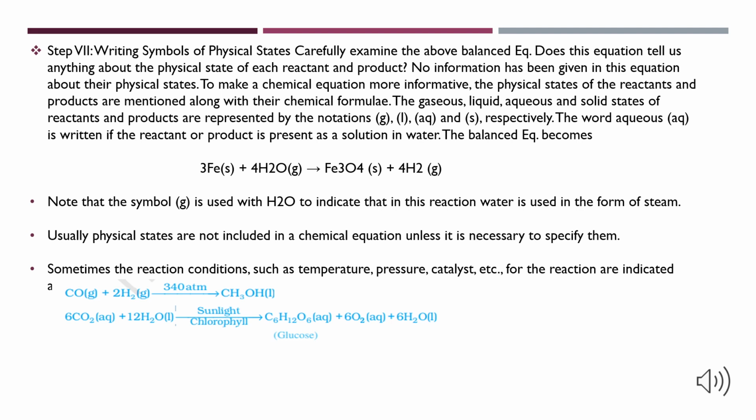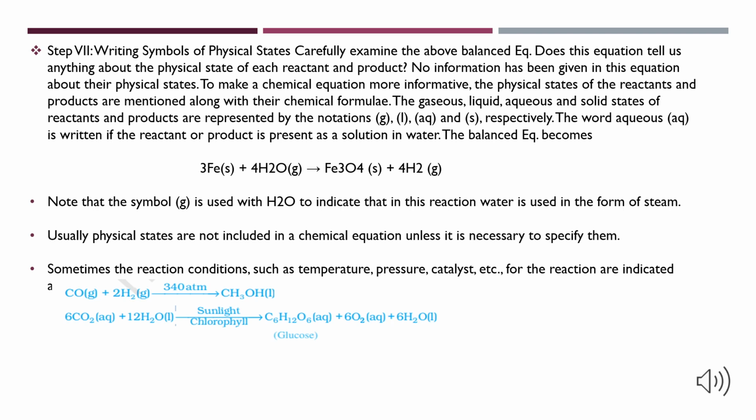Therefore, our balanced equation becomes 3Fe(s) plus 4H2O(g) gives us Fe3O4(s) plus 4H2(g). Note that the symbol (g) is used with H2O to indicate that in this reaction water is used in the form of steam. Usually, physical states are not included in a chemical equation unless it is necessary to specify them.